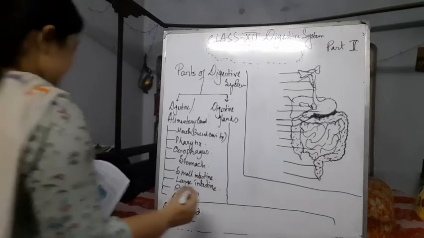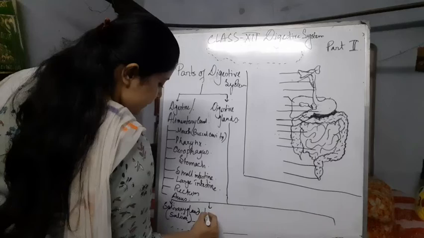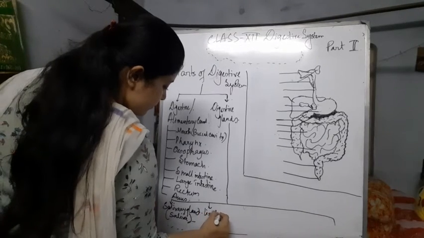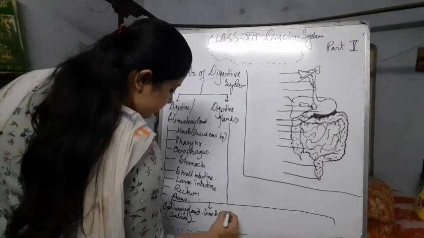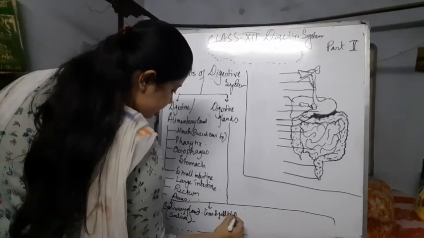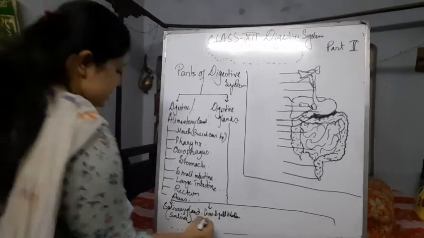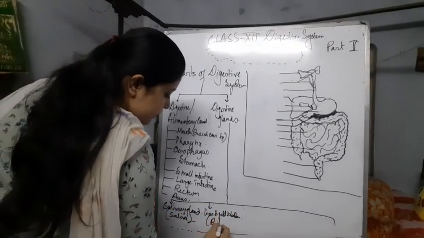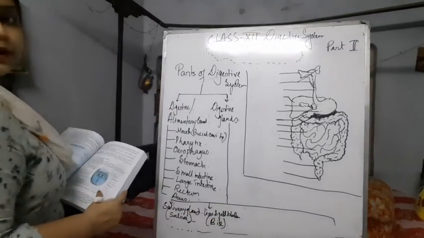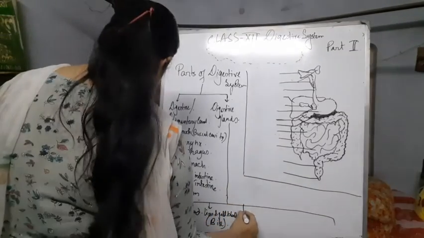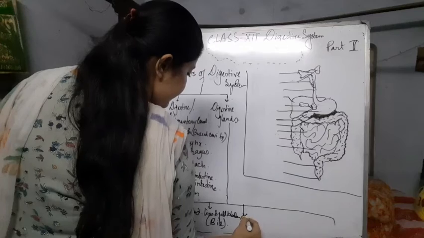Next, liver and gallbladder, which secrete bile. Bile is secreted from here. The next is the gastric gland.